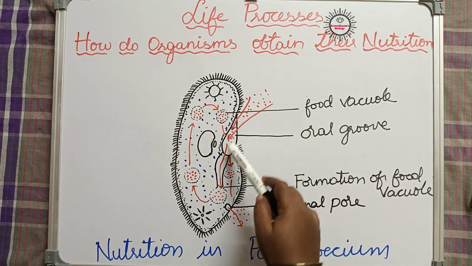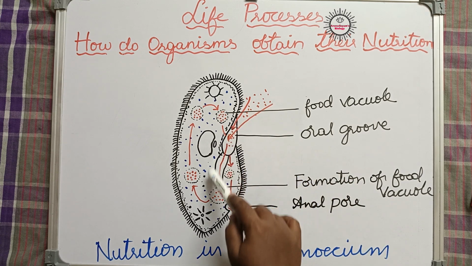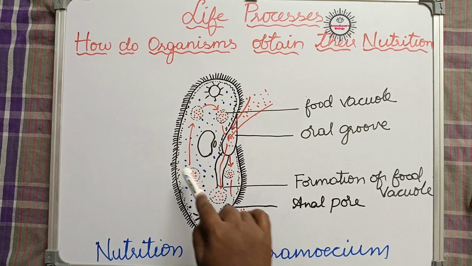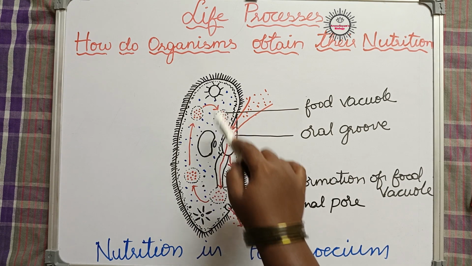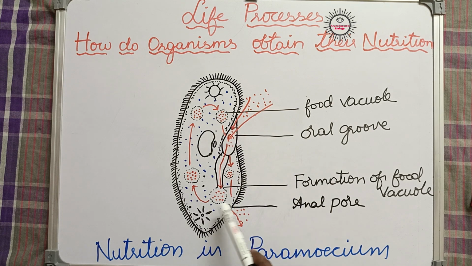So the food enters the body through a groove called the oral groove, and from here the food enters the cytostome, and here a food vacuole is produced, digested with the help of digestive enzymes step by step, and hence the digested food enters the cytoplasm, and waste food will move out through the anal pore. So that is about nutrition in the case of unicellular organisms, amoeba and Paramoecium.